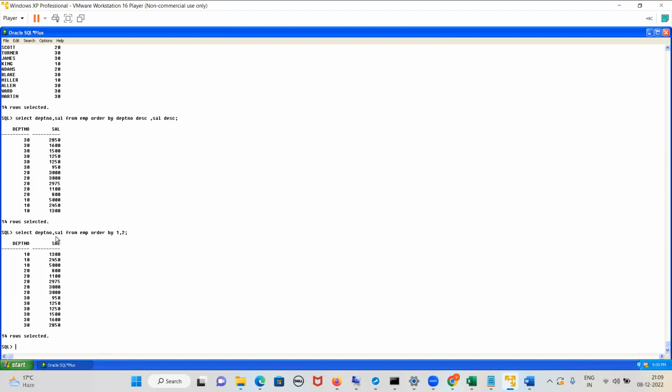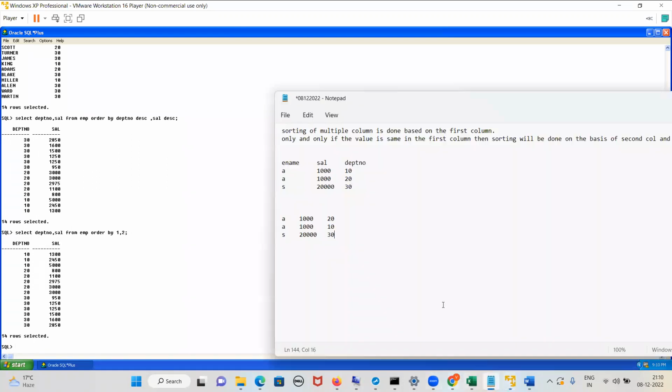So we have learned order by, group by, and partition by. All these are clauses. But which are the functions we have learned? Sum, max, min, average, and count. A function will always have brackets.